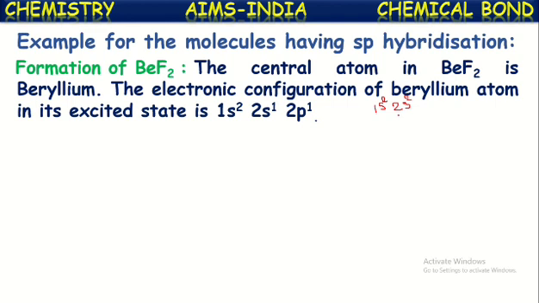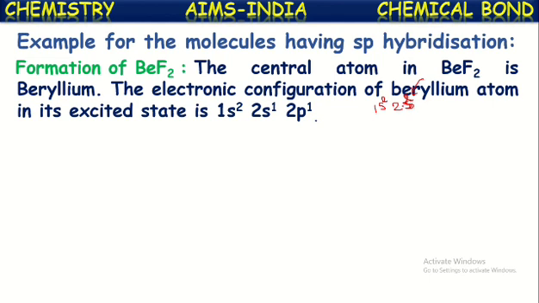But in the excited state, by gaining a certain amount of energy, the electrons present in the valence shell or valence orbital will jump into higher vacant orbitals. So here beryllium has 2 electrons in its 2s subshell. When it gains a certain amount of energy from outside, one electron jumps into the 2p subshell.